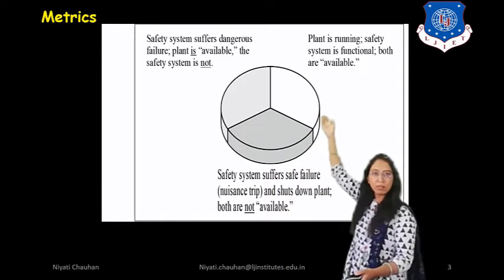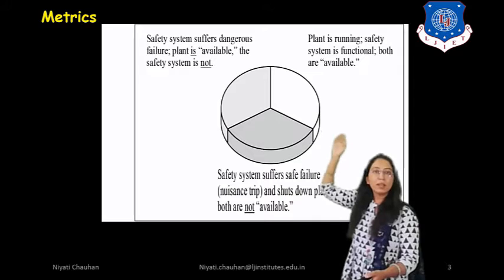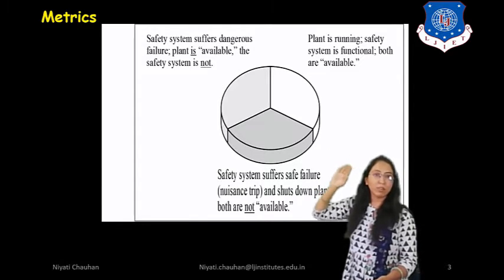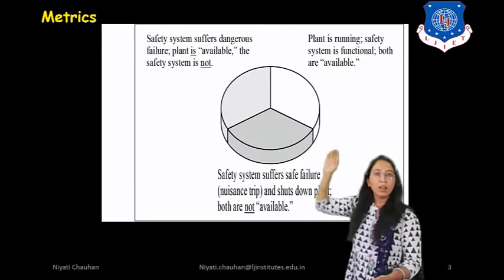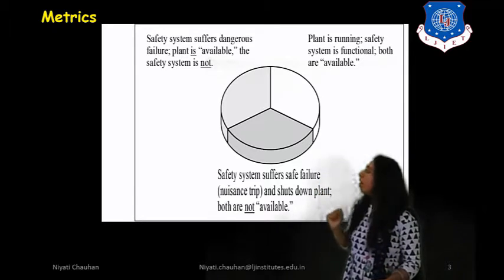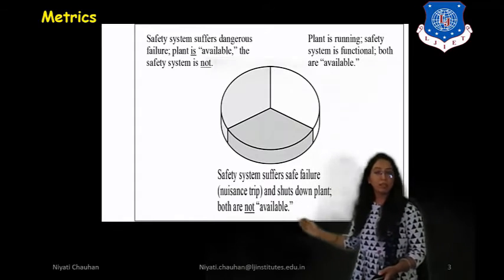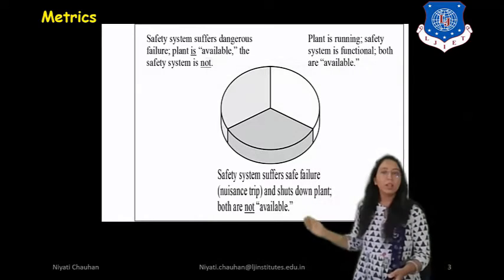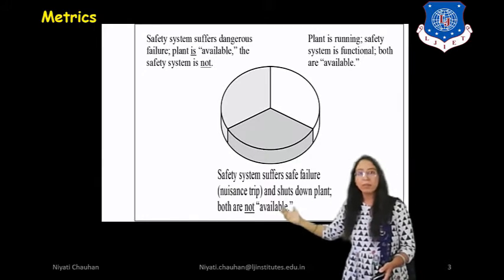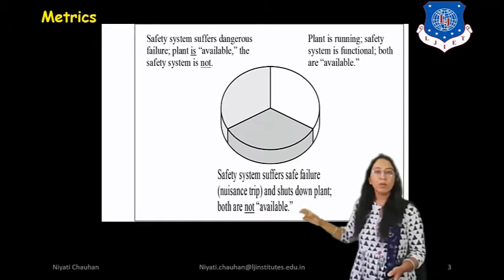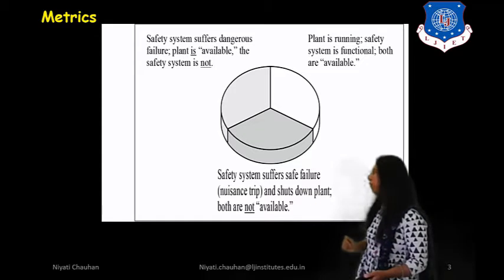Thereafter, next is the plant is running and the safety system is functional, so both are available. And then next is the safety system suffers a safe failure, that is a nuisance trip, and the plant is also down, so both are not available.